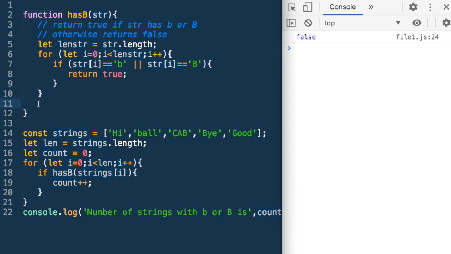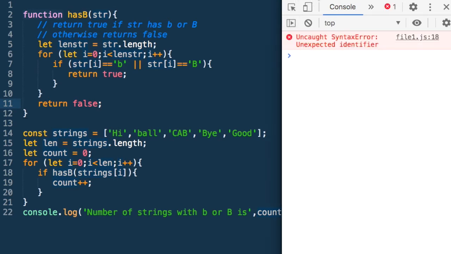And if the code comes here, it means in this loop it could not return true, which means it did not find a b or a capital B. I should just return a false. So now I have defined my hasB. So hasB will return true if it found a small b or a capital B, otherwise it will return a false. Let's now run this code.